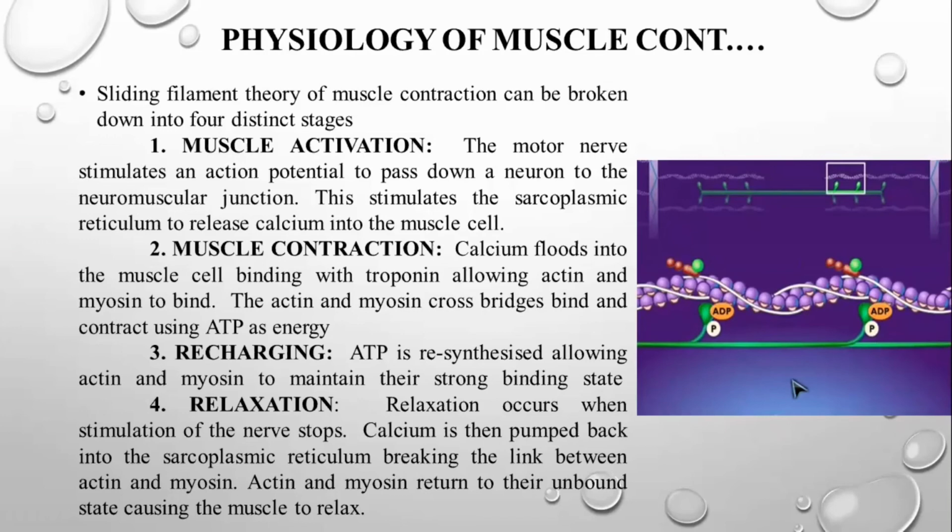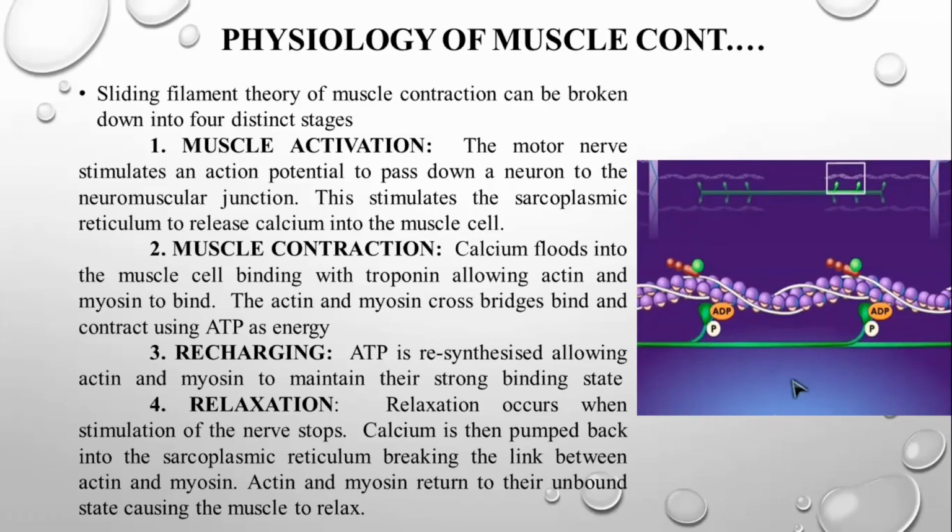The ATP is resynthesized, which allows the actin and myosin to maintain their strong binding state. So the ATP is restored inside the cell itself, and if necessary, this ATP again releases energy for the cross bridge process and to make the muscle contract.